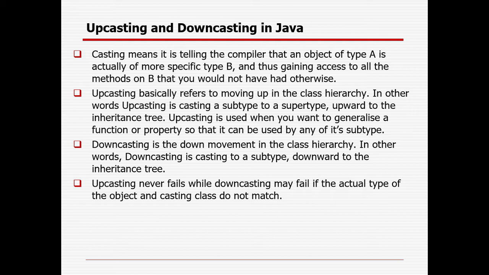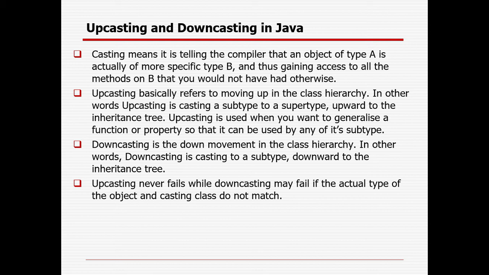Upcasting is used when we want to generalize a function or property so that it can be used by any of its subtypes, whereas downcasting is the downward movement in the class hierarchy. In other words, downcasting is casting to a subtype downwards in the inheritance tree.